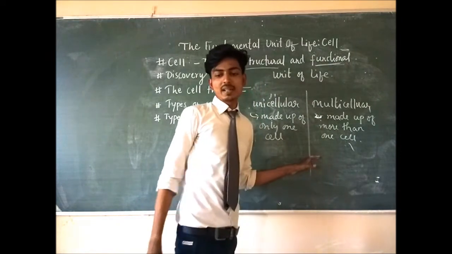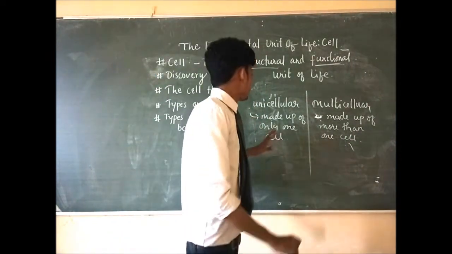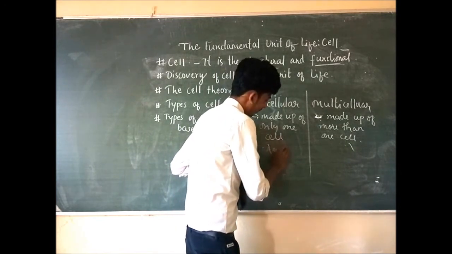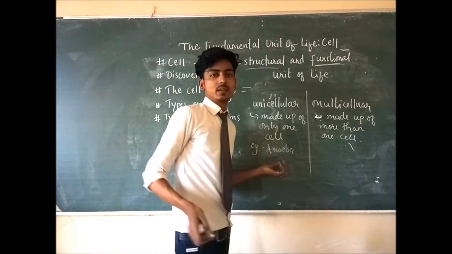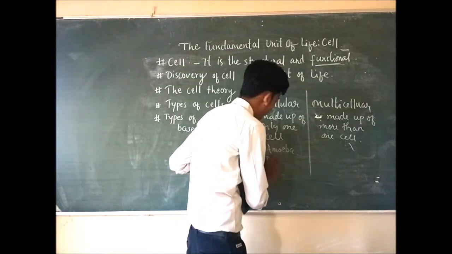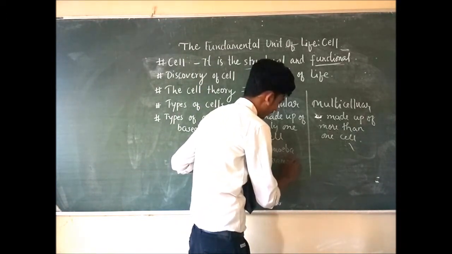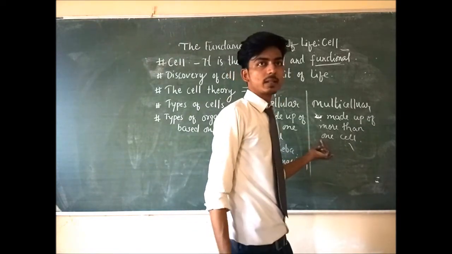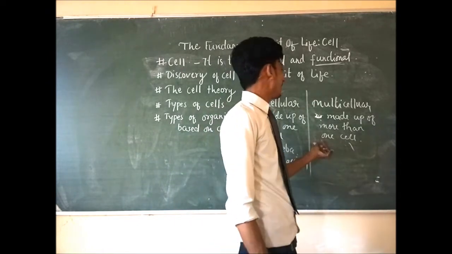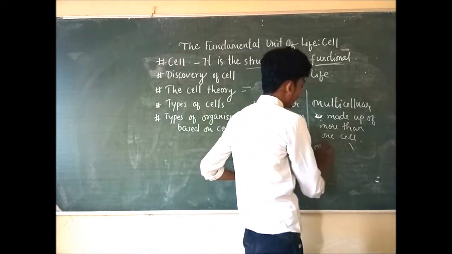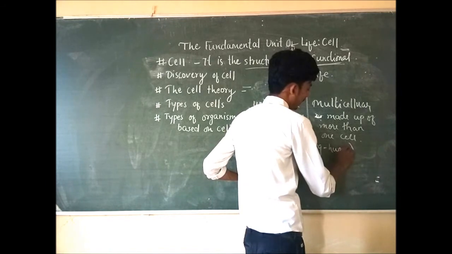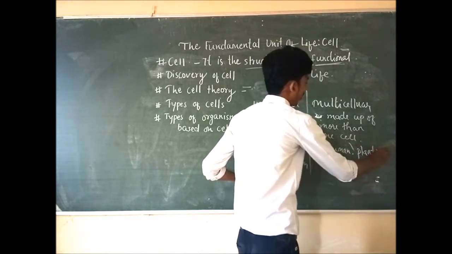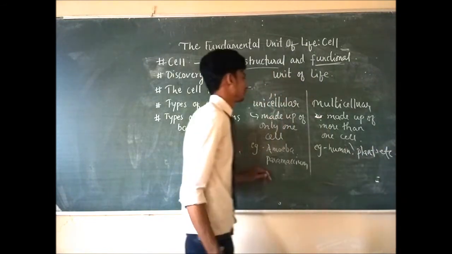And if we talk about their examples, unicellular organisms are amoeba, yeast, paramecium. Whereas if we talk about multicellular organisms, we human beings, plants, all are multicellular organisms.